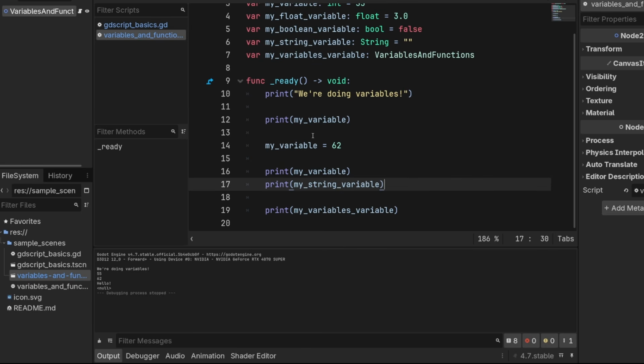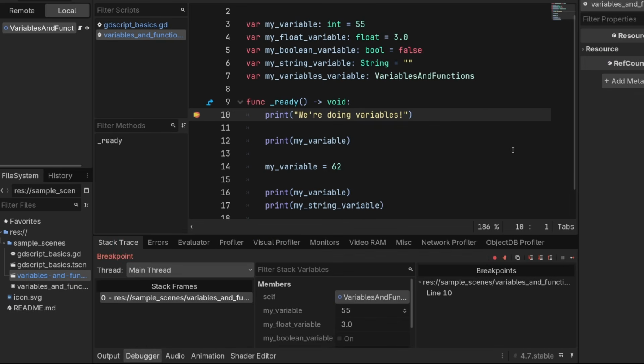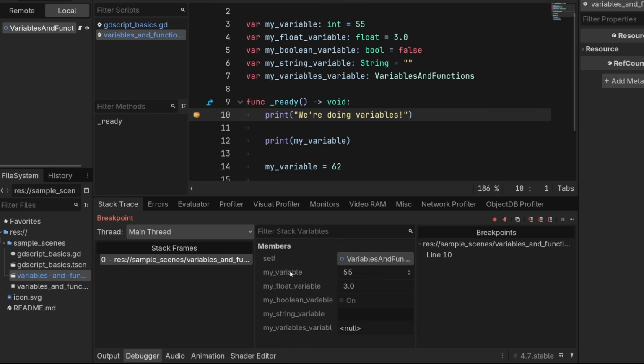One quick other thing to look at here is how reassignment happens using debug. So if we debug here and we play, remember we reassign to 62 here. If we play, we can see in the debugger window, we have my variable 55. In fact, you have all of your variables here.